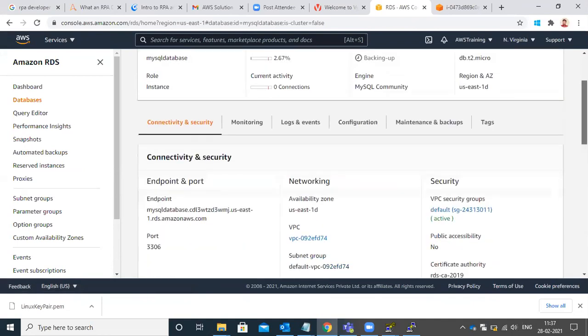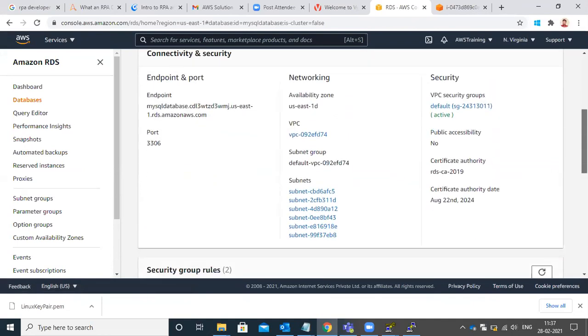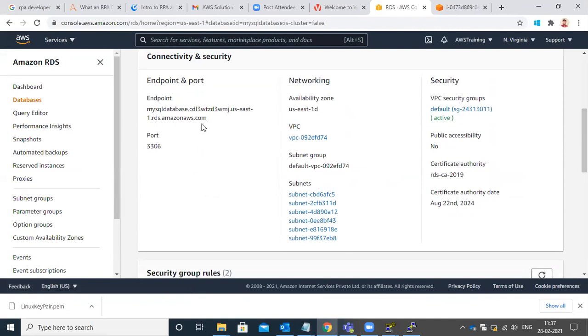Scroll down. So that is your endpoint to connect. You need to use the MySQL database endpoint to connect.